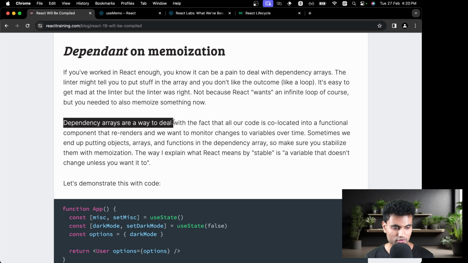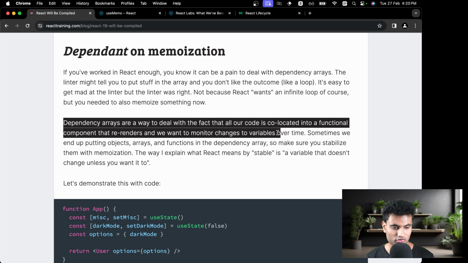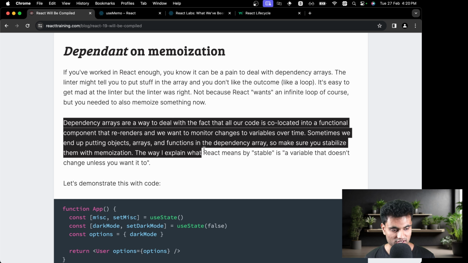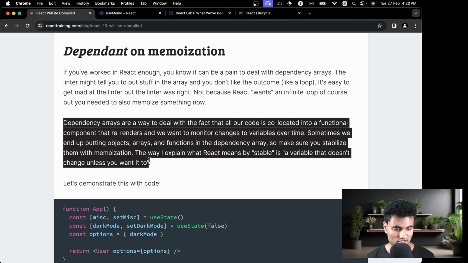Dependency arrays are a way to deal with the fact that all of our code is co-located into a functional component that re-renders, and we want to monitor changes to variables over time. So yeah, we are going back to the functional component thing, that it's all being caused because we are using a functional component. Sometimes we end up putting objects, arrays, and functions inside the dependency array, so make sure that you stabilize them with memoization. The way I explain what React means by stable is a variable that doesn't change unless you want it to.